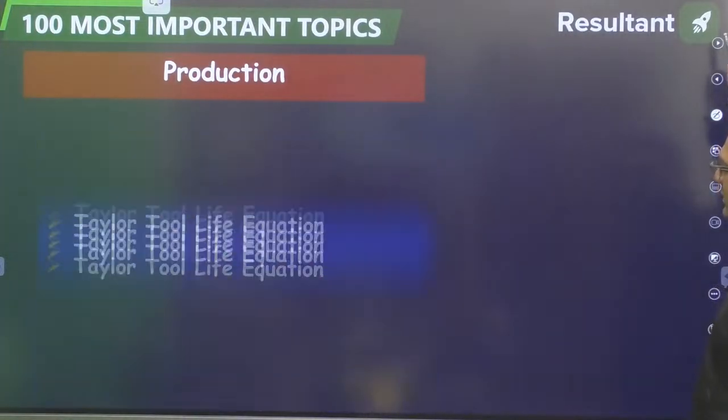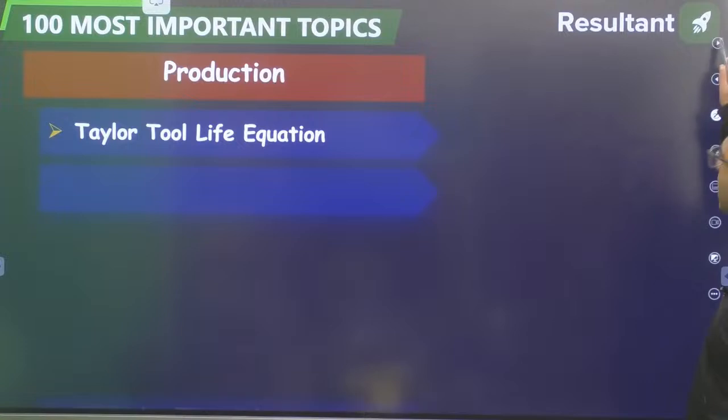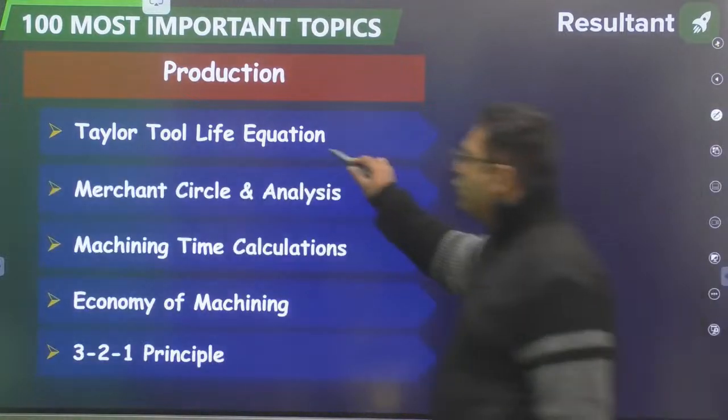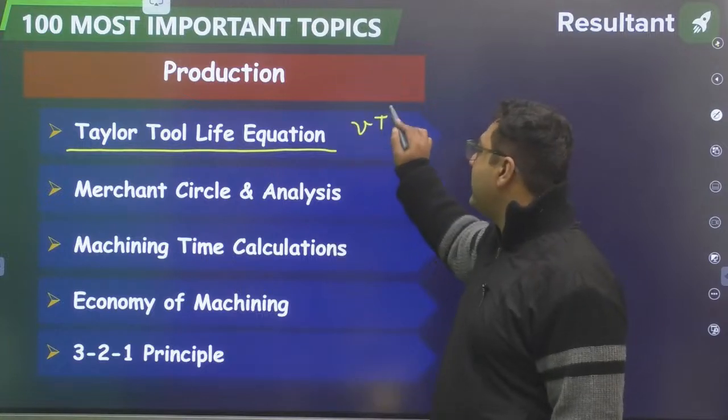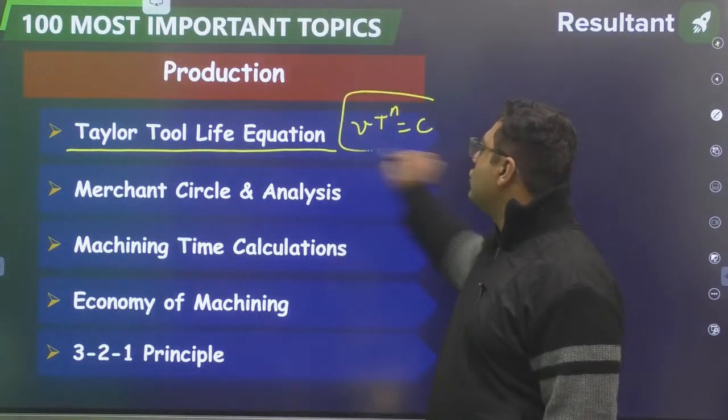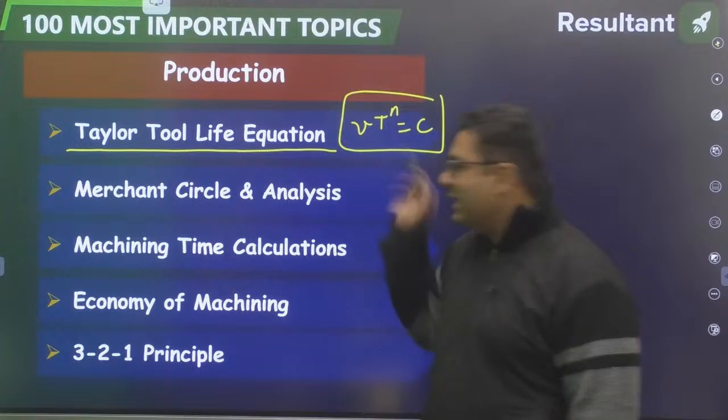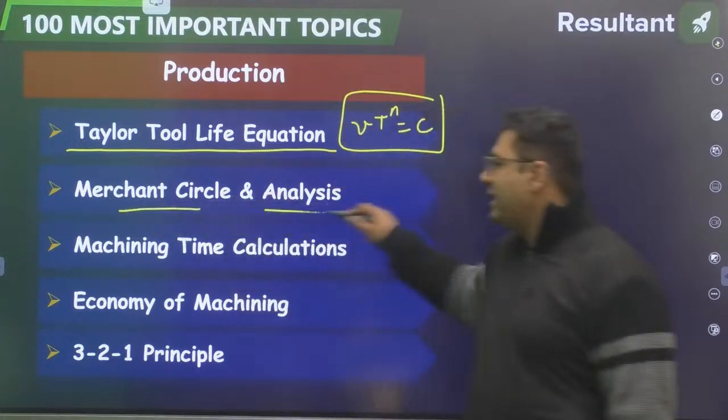Next, my dear, in metal cutting we have the Taylor tool life equation. This is the most important in metal cutting. You study V t to the power n equals constant. Many questions are there from that. Second important topic is merchant circle and analysis.